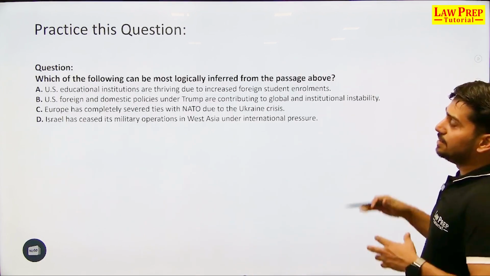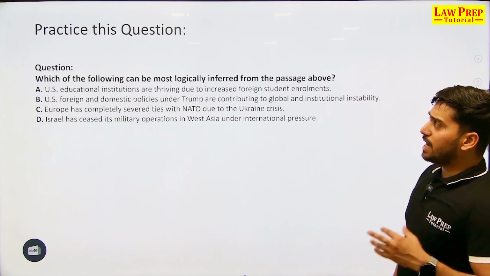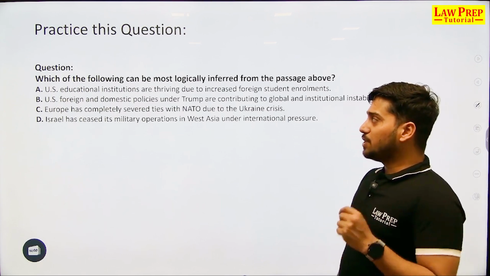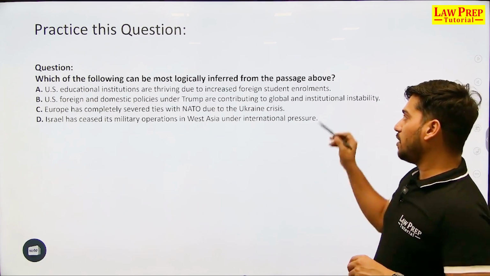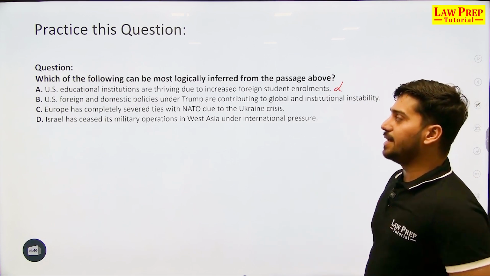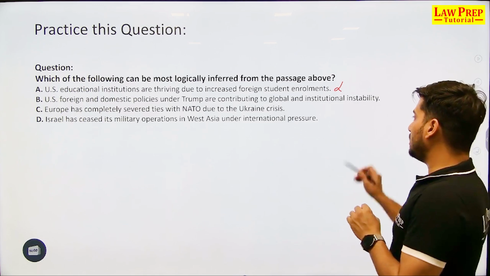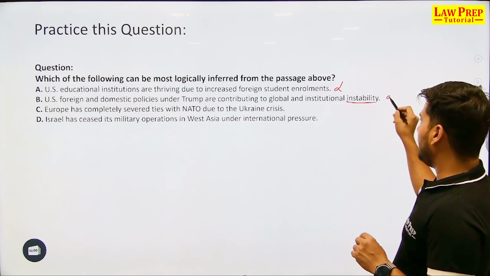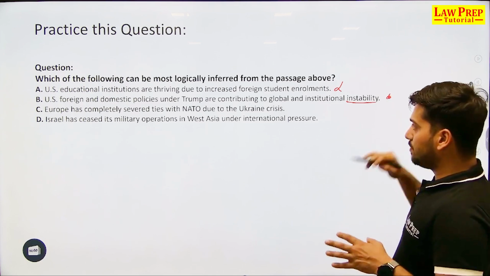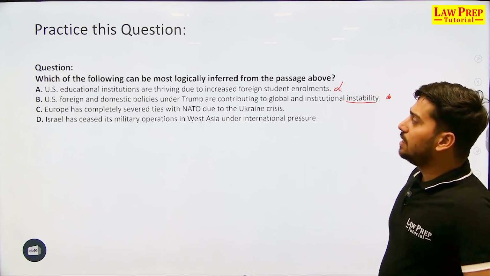Moving further ahead, there is this practice question which you should follow from this editorial. Which of the following can be most logically inferred from the passage above? Okay, US educational institutions are thriving due to increased foreign student enrollments. How? Incorrect. Against the passage. Contradictory. US foreign and domestic policies under Trump are contributing to global and institutional instability. Now, this can be one of the viewpoints. How the US is approaching Trumponomics is basically affecting global and institutional instability. Can be the correct one.